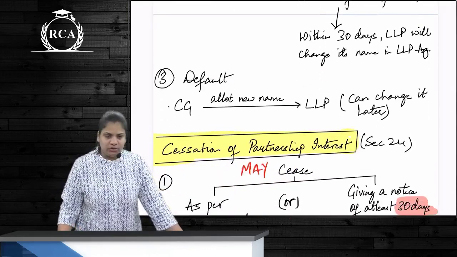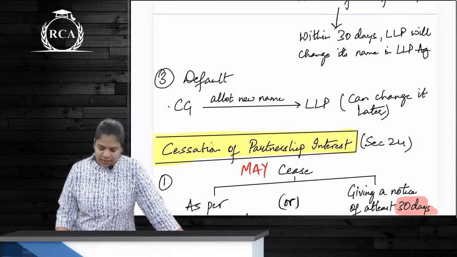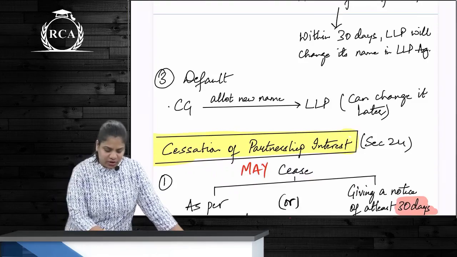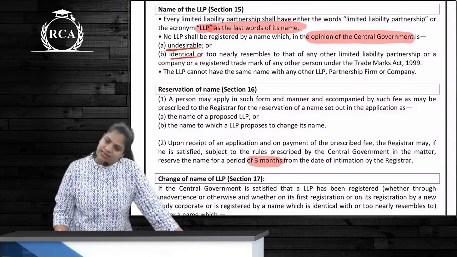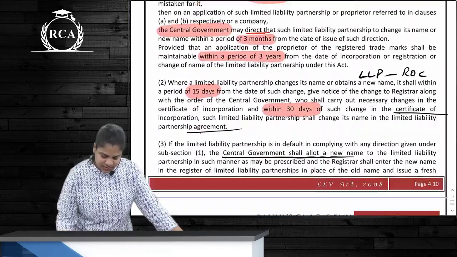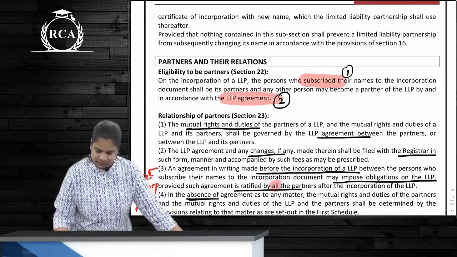Okay, default hua. So then who has got the power to allot a new name? CG, and CG is going to allot a new name. Does that mean the LLP cannot change its name later? No. Can it still change its name later? Yes. Okay. Who can be partners?